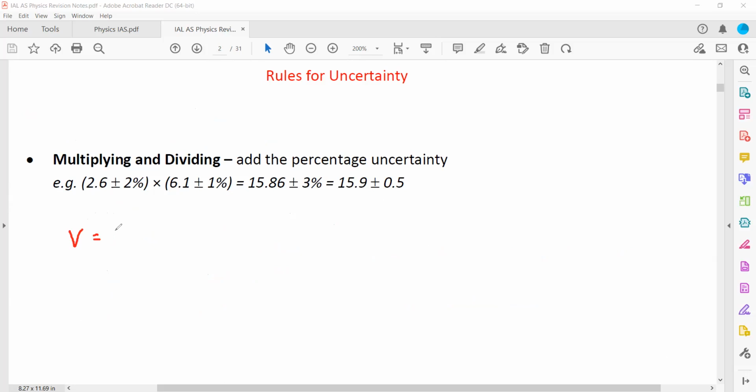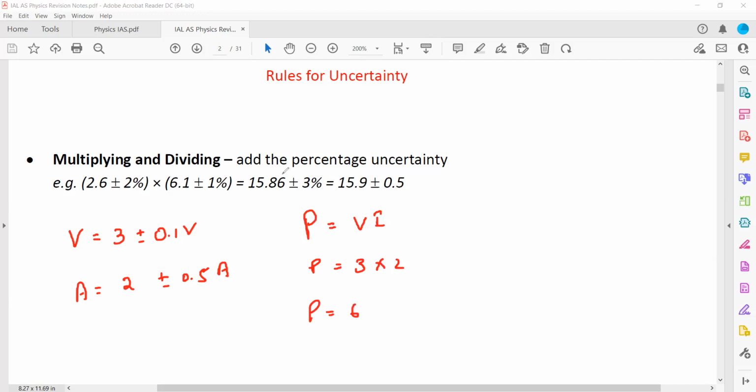Say we use a voltmeter to measure the voltage and the uncertainty is say 0.1 volts. And we use an ammeter, we measure a current of say 2 ampere and uncertainty is 0.5. First we'll do a simple example. Say we want to find power. Power is a product of voltage and current. So voltage is 3 and the current is 2. So 3 multiplied by 2 is 6.